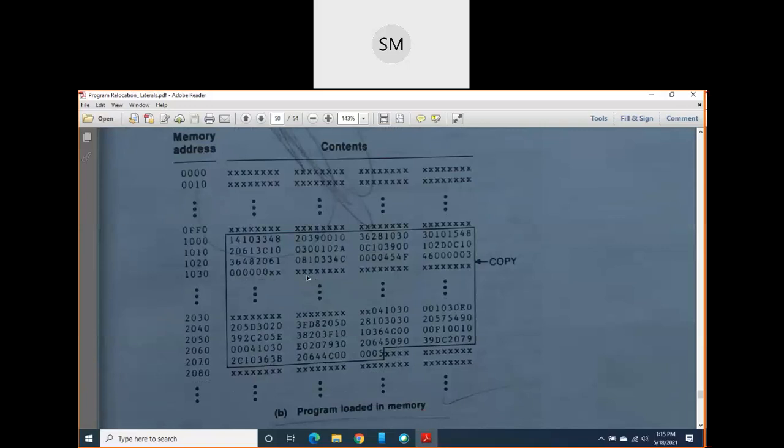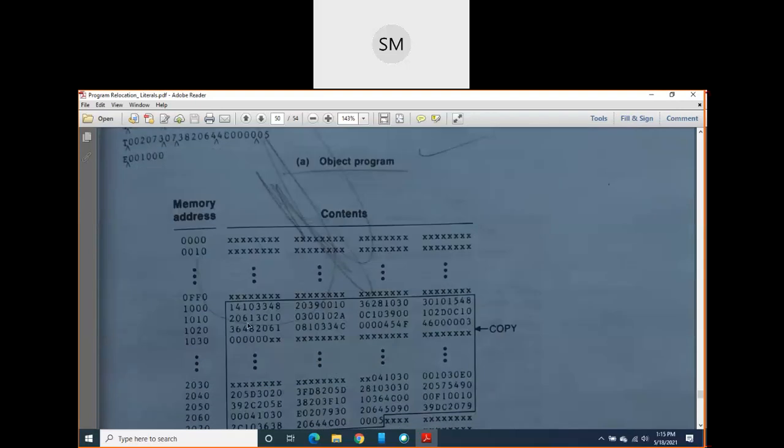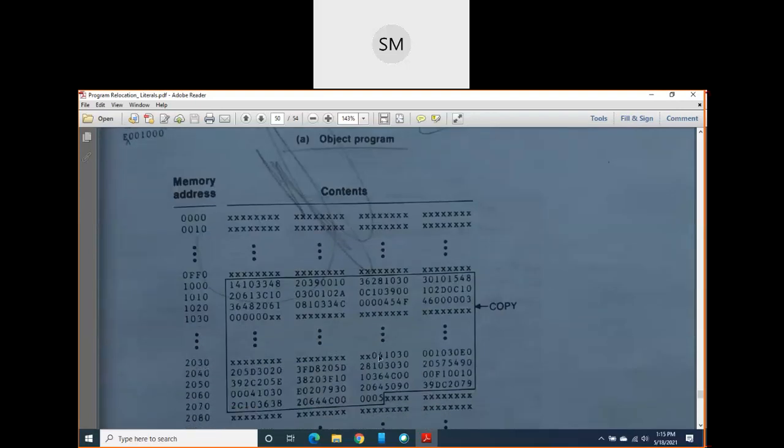In fact, if you open your SIC program, you will not get object codes here. So where we are not generating object codes, we have kept the space blank. And when again we start to write the object codes from this address, we start to load the object codes. Once again we make the list of object codes like this.